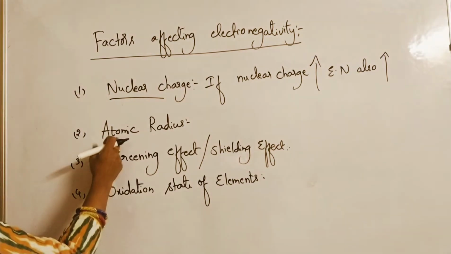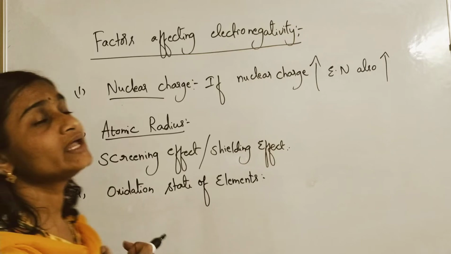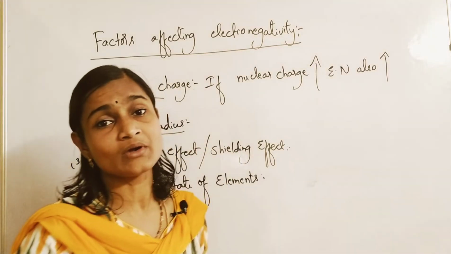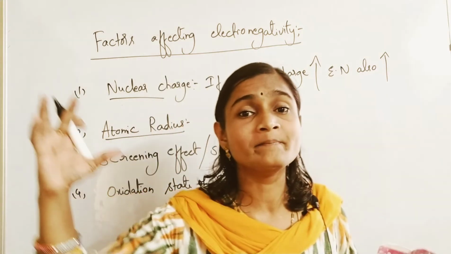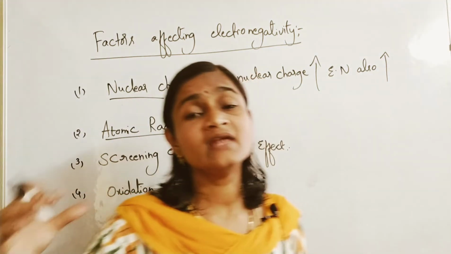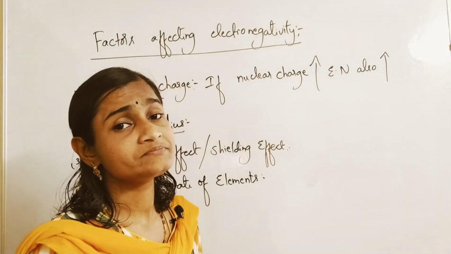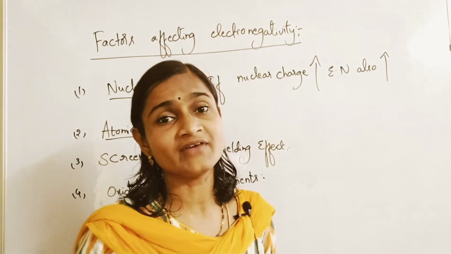Coming to the second one, atomic radius. If atomic radius increases, what happens? If the size of the atom is big, the nucleus has less effect on attracting electrons.